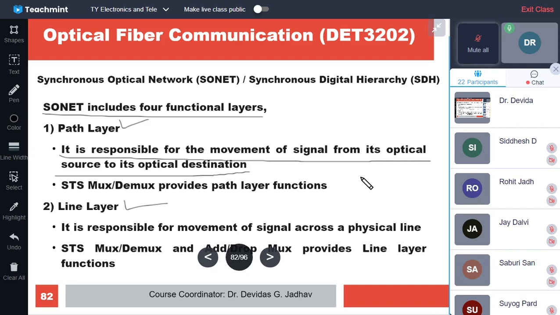So, the path layer is responsible for movement of the signal from its optical source to the optical destination. Here our assumption is that you all know computer network protocols and computer network functioning.